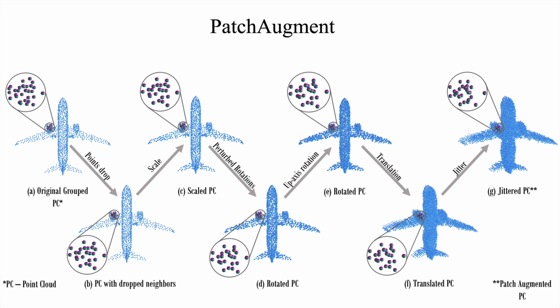Jittering makes the points move randomly within a neighborhood space. Jittering is different for each point within a neighborhood. We notice the changes in the points at the neighborhood level and hence at the object level due to patch augment. We also see an increase in the number of points in 3D space that represent the overall group points. Although these six types of augmentations are the same as conventional data augmentations, they are not fixed in the case of patch augment and are applied to each group neighborhood differently.